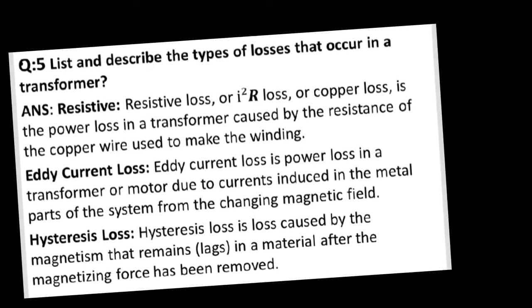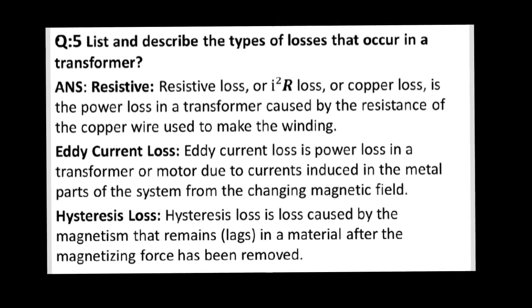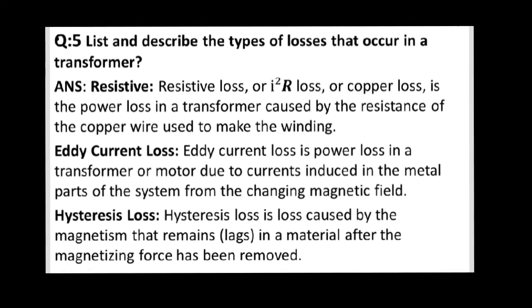The fifth question is: list and describe the types of losses that occur in a transformer. So there are three types of losses. The first one is resistive loss, or I2R losses, or copper losses, which is the power loss in the transformer caused by the resistance of the copper wire used to make the winding.